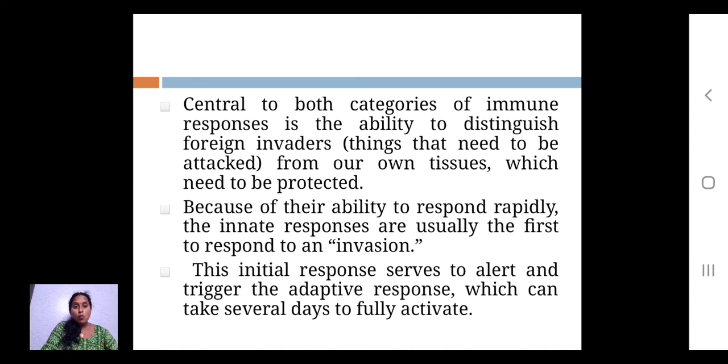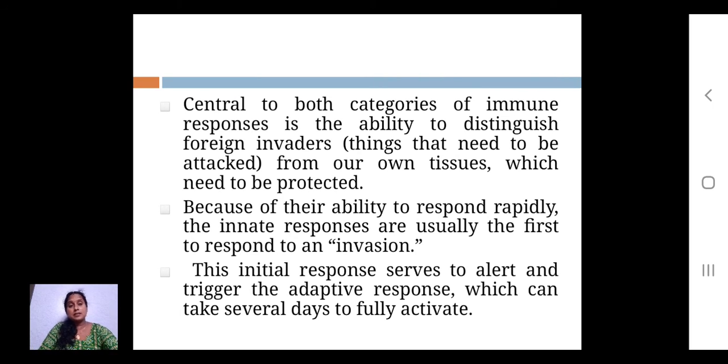Once innate immunity continues to manage or destroy that organism or foreign substances, it will continually trigger the adaptive immunity, and those cells will also arise, be transformed, and take part in the destruction of the foreign substances.